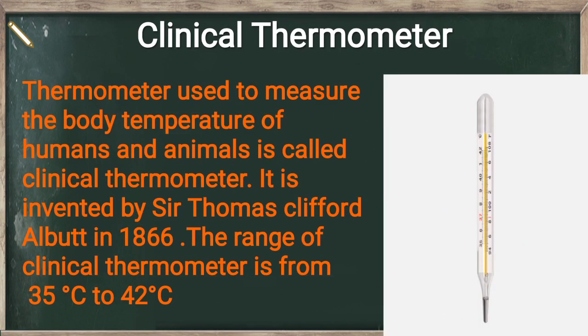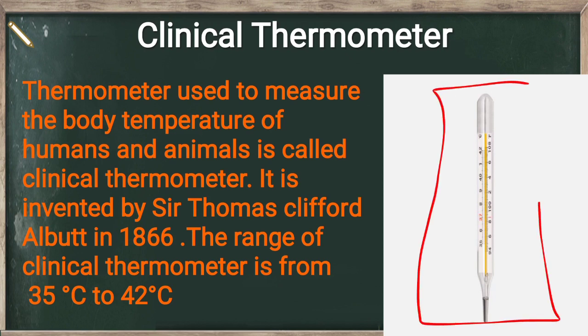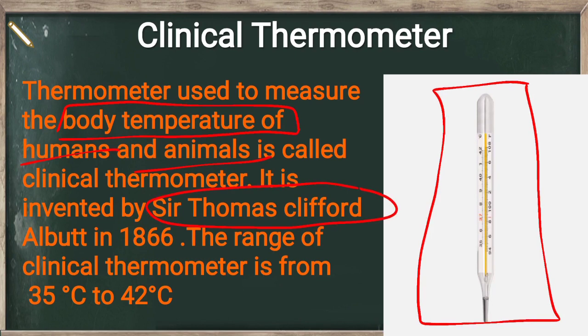Okay, so here you have to understand, you can see how the clinical thermometer looks like. It is used for measuring the body temperature of humans and animals. It was invented by Sir Thomas Clifford Albert in 1866. And the range is, you all have to learn, that is 35 degrees Celsius to 42 degrees Celsius. This is the range of a clinical thermometer.